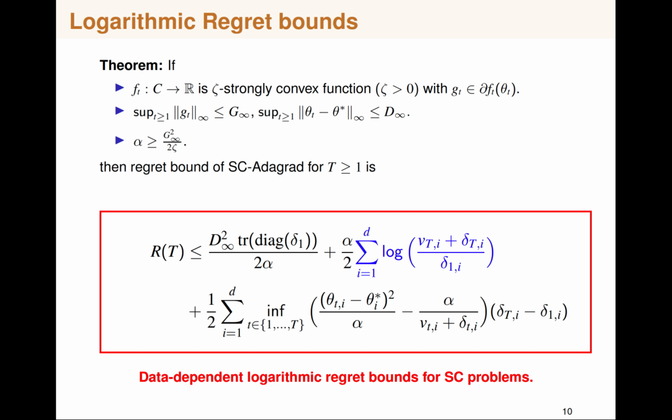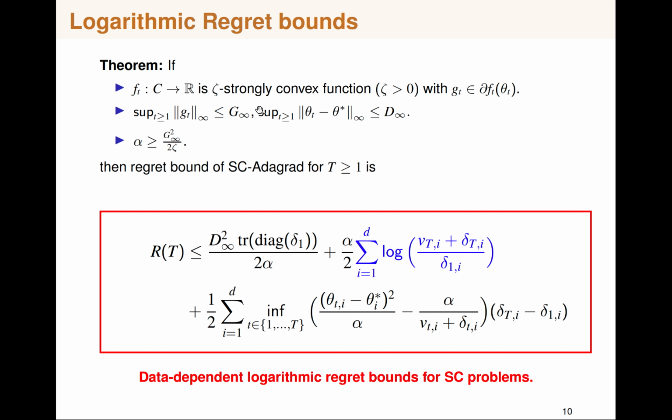So this is our main result of the paper. So the main theorem is that we are obtaining strongly convex functions in each round, and we also obtain the subgradient, and we need a bound on the subgradient information.